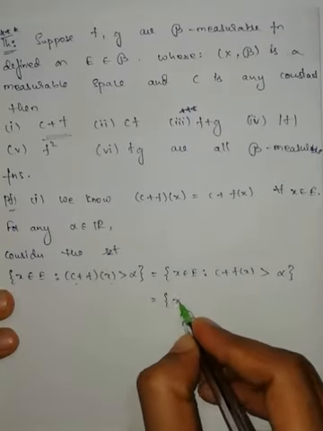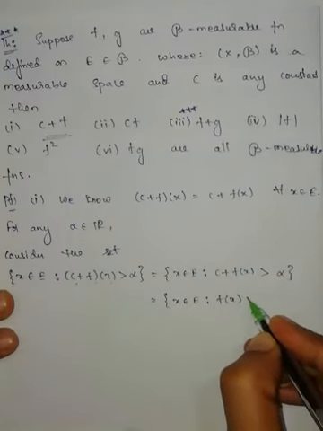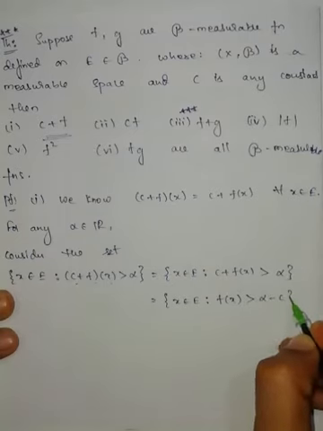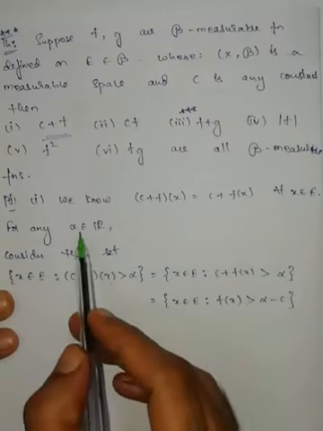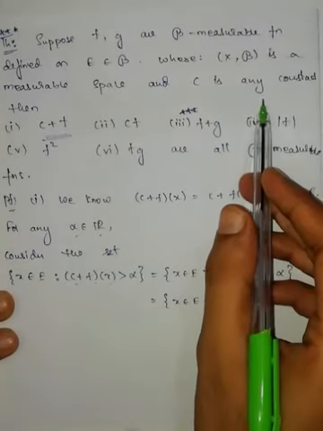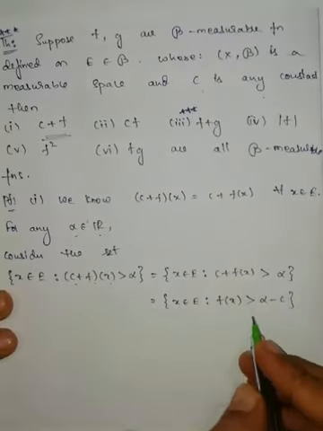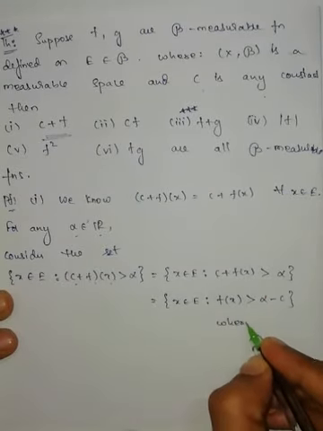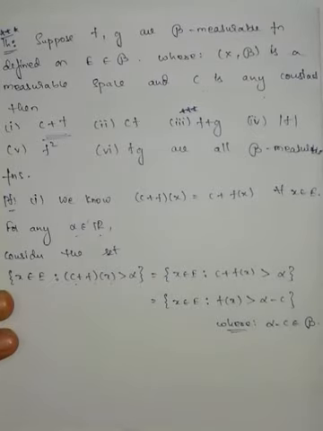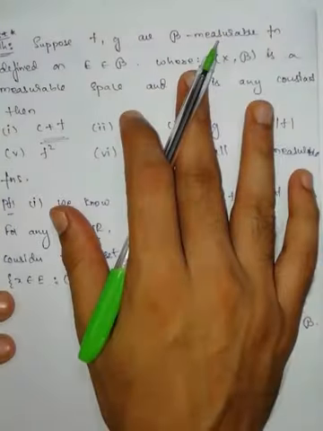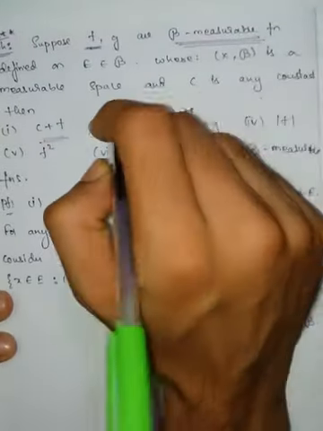This one can be written as all those elements belongs to E such that f of x greater than alpha minus c. Just I shifted this c to that side. Now alpha belongs to R, c is any constant, c also belongs to R, then difference of two real numbers is again a real number, where alpha minus c belongs to R. In the statement it is clearly given that f is a script B measurable function.